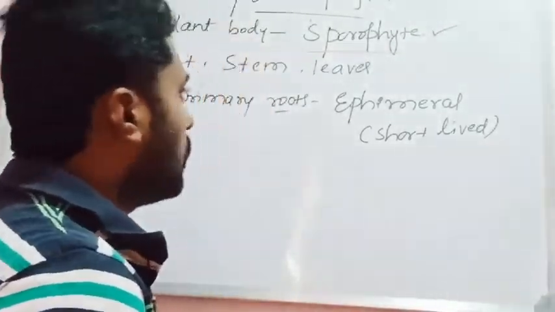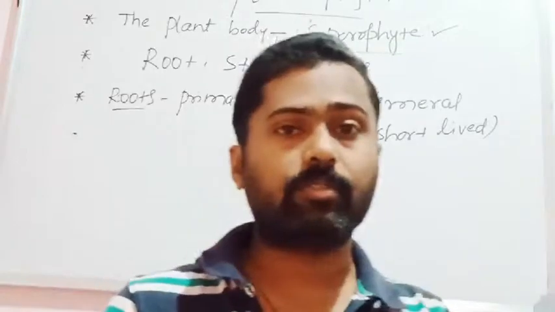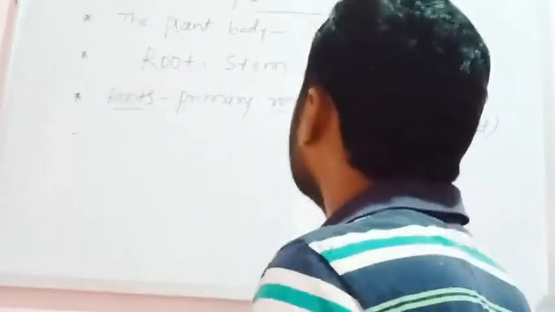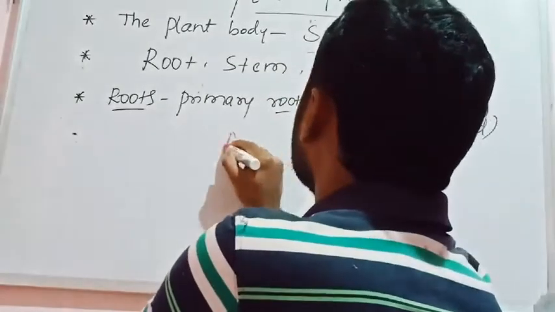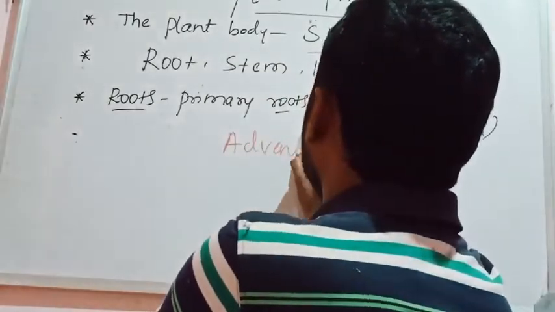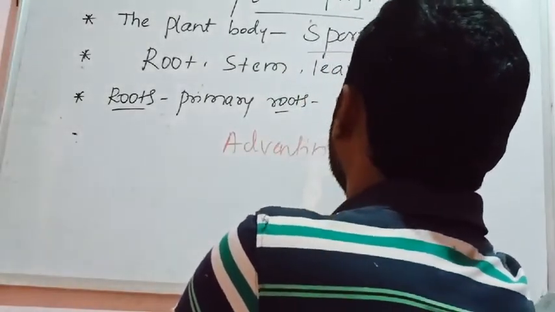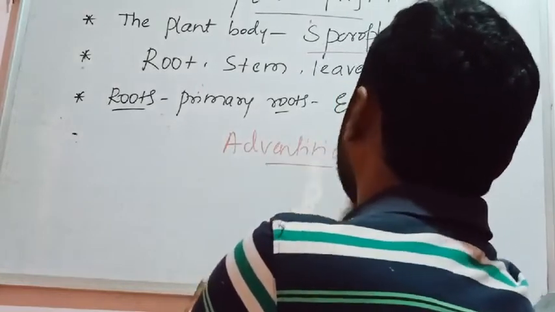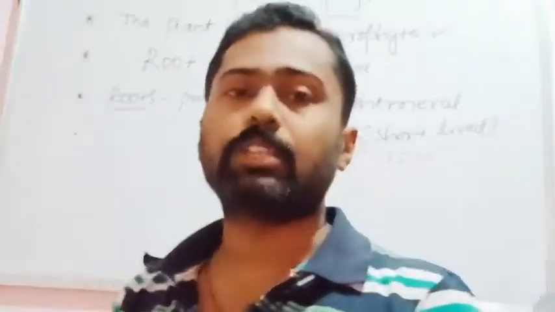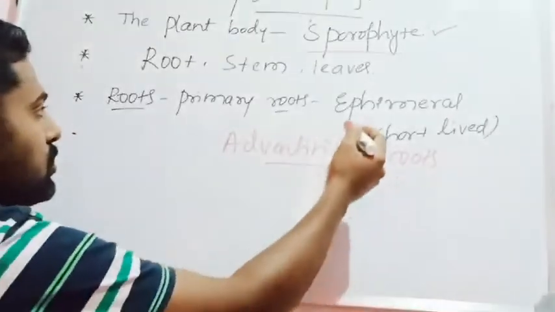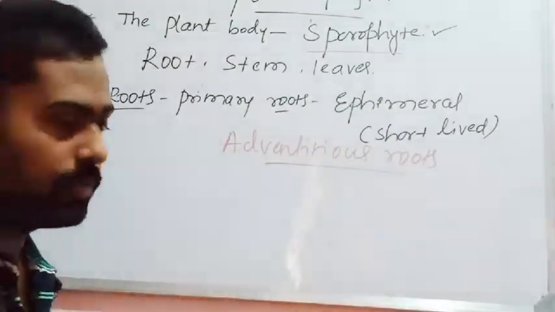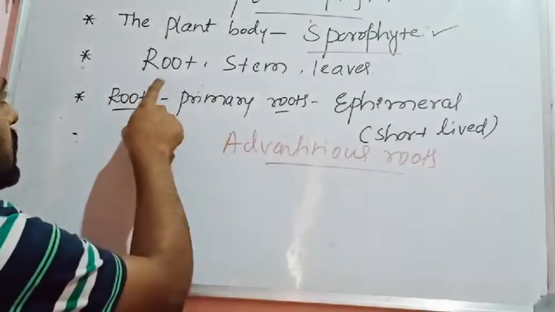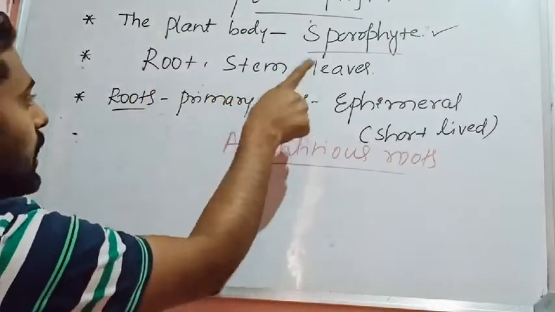So later on, what about the roots? Once the root is short-lived, these ephemeral roots are replaced by the adventitious roots. It means they are not the main root, they are not the primary root. So primary roots are short-lived, hence ultimately they are replaced by adventitious roots. Hence the plant body is mainly differentiated into root, stem and leaves.